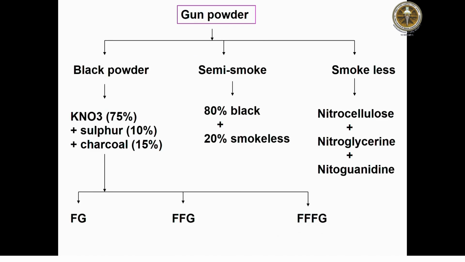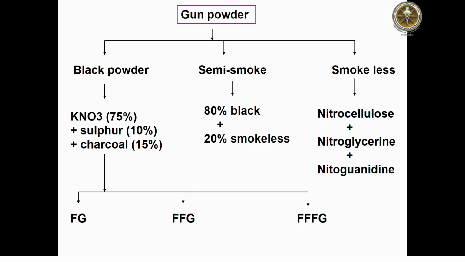Gunpowder is of three types. One is black powder, semi-smoke powder and the smokeless powder. Black powder constituents are potassium nitrate 75%, sulfur 10% and charcoal 15%. Depending on the size or fineness of the black powder, if it is finer, it is triple FG. If it is a little less, then double FG. If it is even less, then it is fine gunpowder.